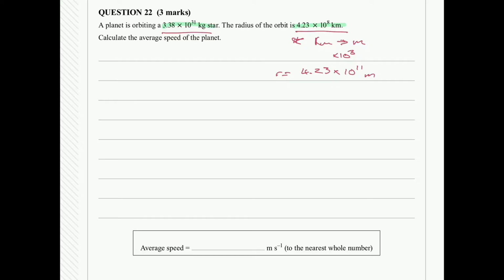All right, so continuing through, I'm starting to look for formulas that have those variables, that have mass, velocity, because that's what we're trying to calculate, the average speed, as well as the radius. So I'm looking for the first formula, F, or force is equal to mv squared over r, and my second formula is going to be F is equal to GMm over r squared.